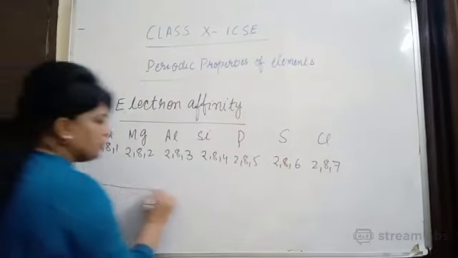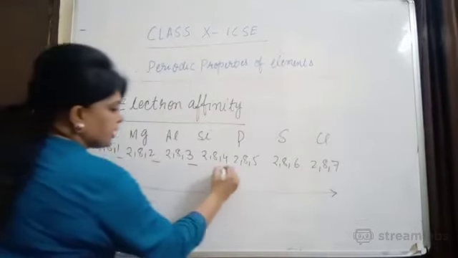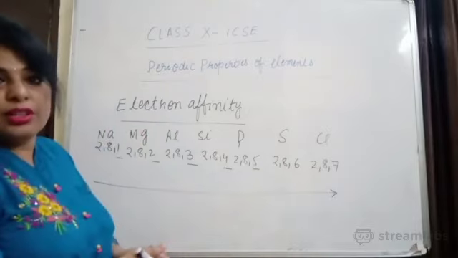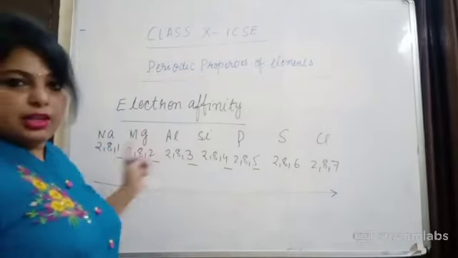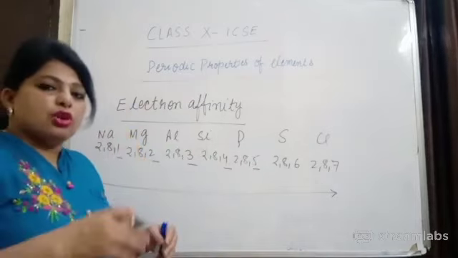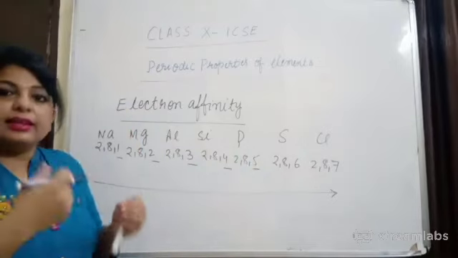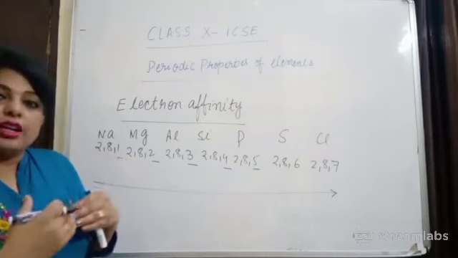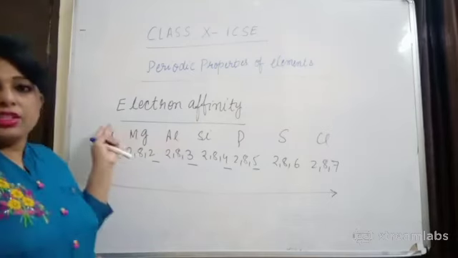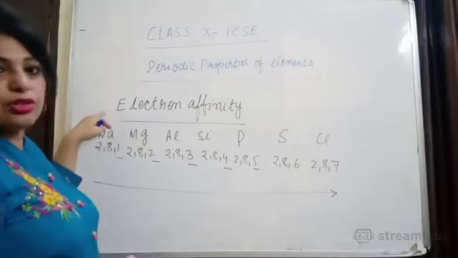Now you will observe one thing, since valence electrons are increasing, what will happen? Nuclear charge will also increase, atomic number increases, nuclear charge increases, and valence electrons are also increasing. So they will experience more nuclear pull toward the center, and the tendency to gain electrons increases. As a result, they will start releasing energy. After accepting an electron, they release some kind of energy. That energy is known as electron affinity.